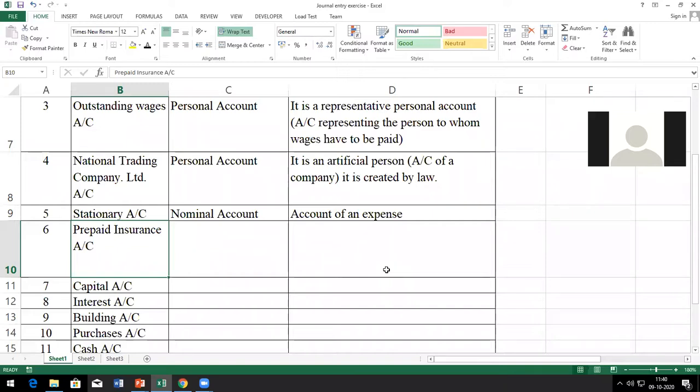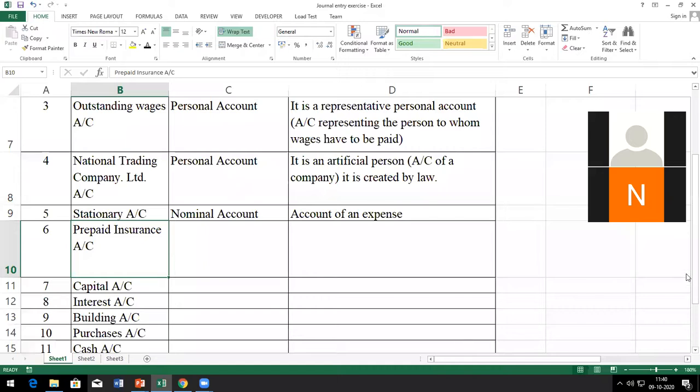prepaid insurance account. Prepaid insurance account. I'll tell the name, one person. Neeraj. Neeraj, can you? Yes, sir. What is this? Personal, real, nominal? So prepaid is a real account, because it is an asset. It's an asset, so it will be under real account. No, your answer is wrong.